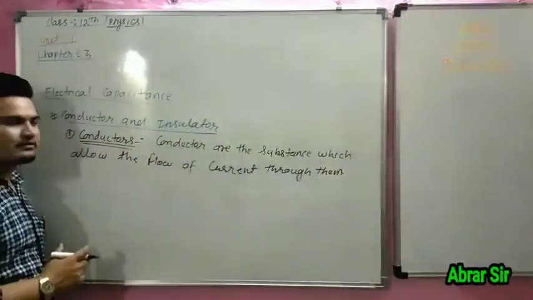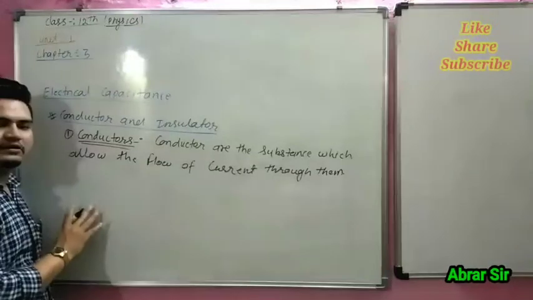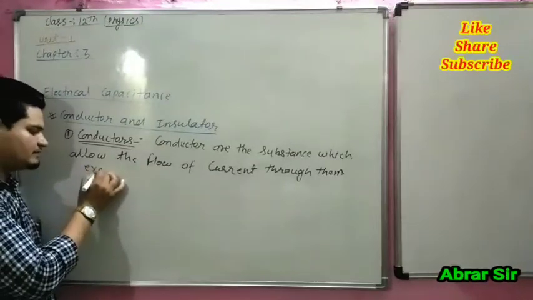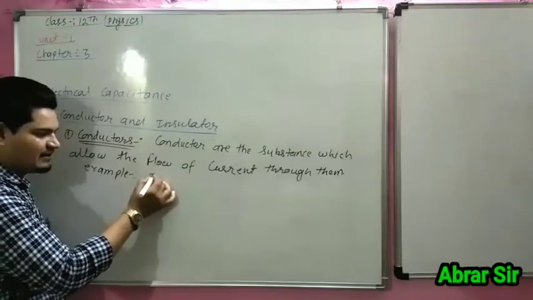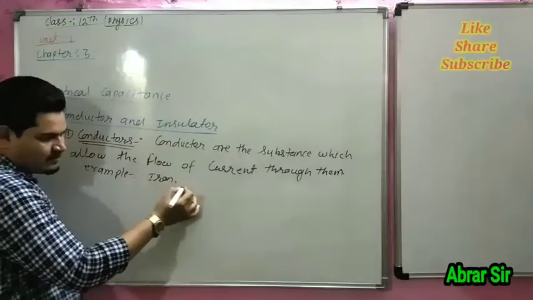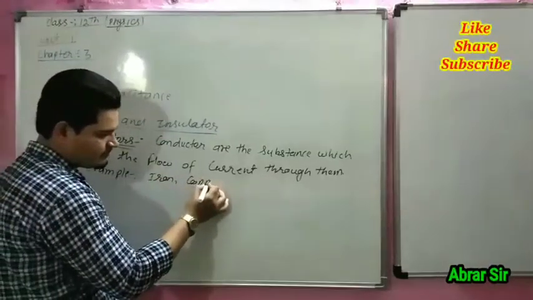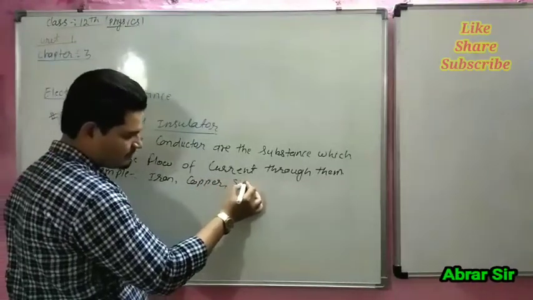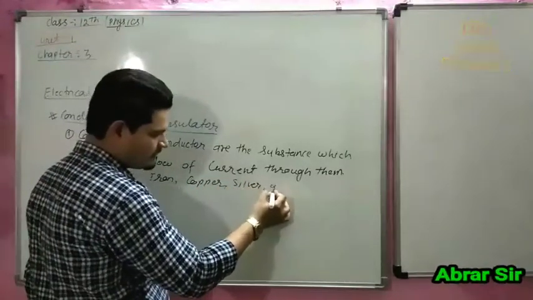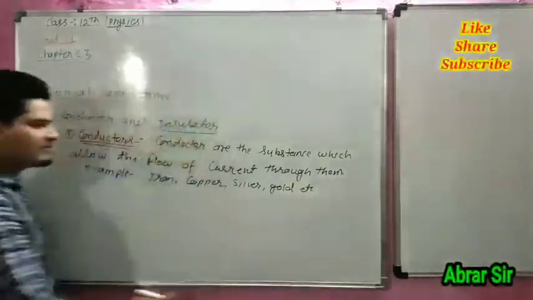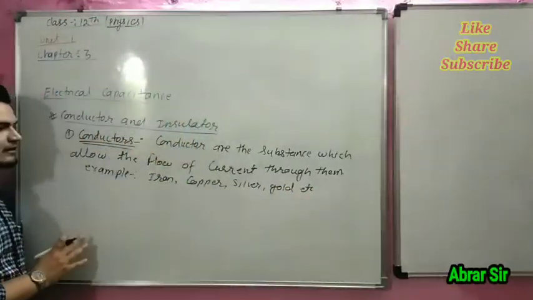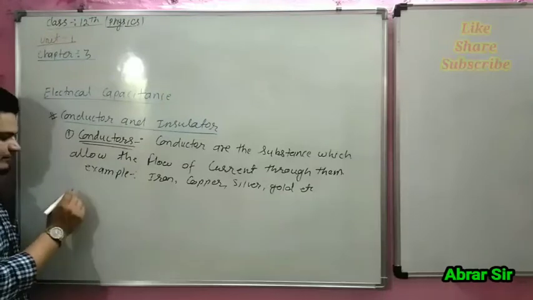Examples: iron, copper, silver, gold, etc. These are the substances which allow the flow of current. So this is called a conductor.